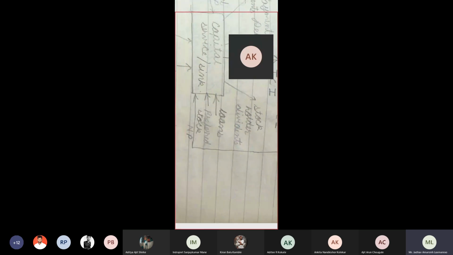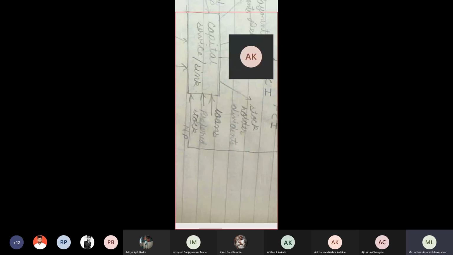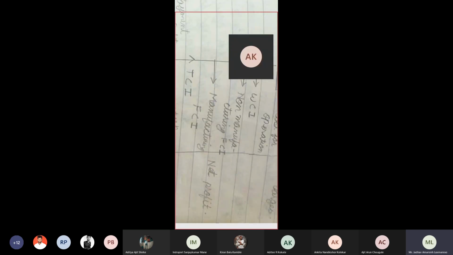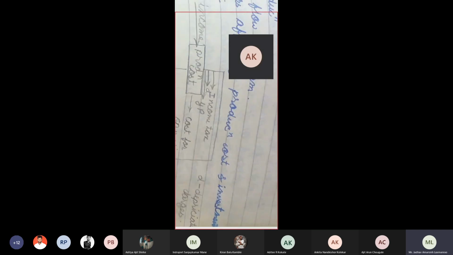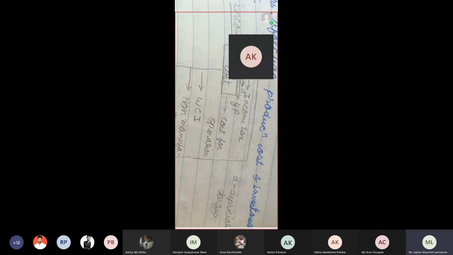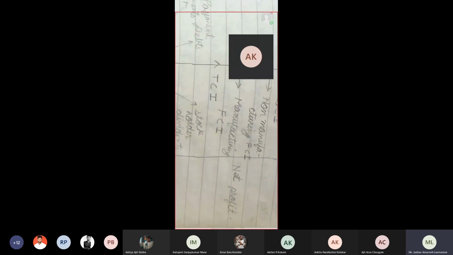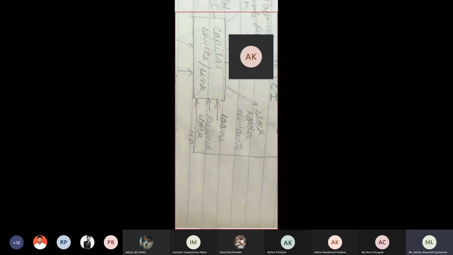Okay, and that net profit again we are recycling back to our capital sinks. So this diagram indicates how money comes to the company and how money we are spending in the company and how we are getting net profit. Okay, so from plant, whatever money we are getting is a gross profit. From that gross profit, if I subtract depreciation cost, depreciation is cost, and income tax, different income taxes, then ultimately I will get net profit. And that net profit again I am recycling back to capital sinks for next cycle of expenditure.